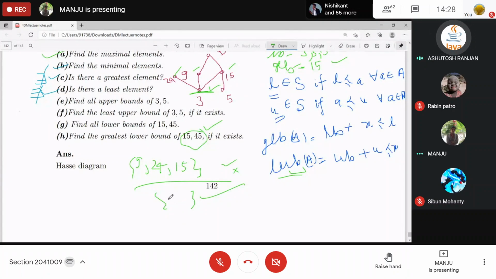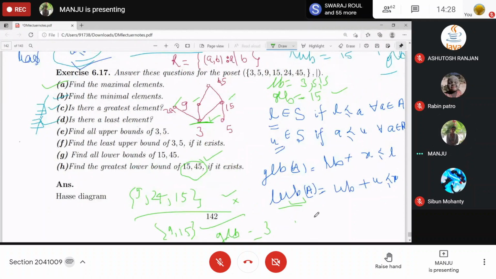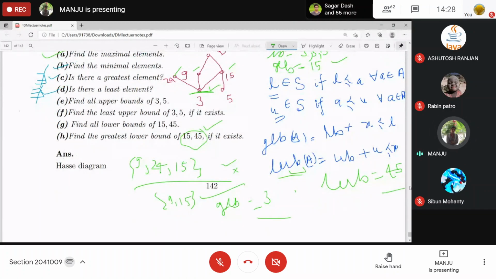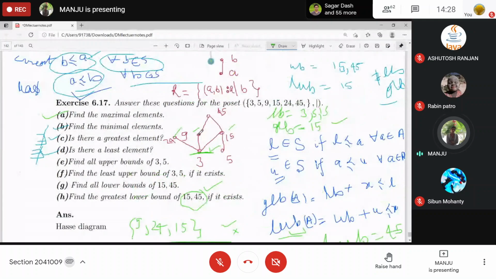Lower bound is 3. Greatest lower bound is again 3. Upper bound is 45. And least upper bound, again 45. So I hope all of you got this question and you are clear about all those definitions.